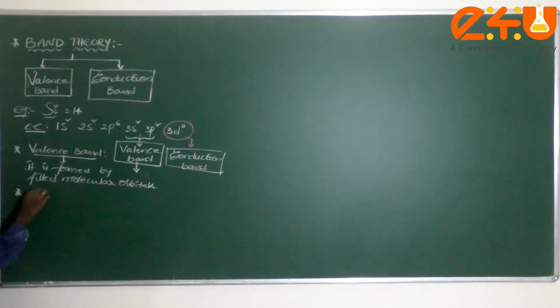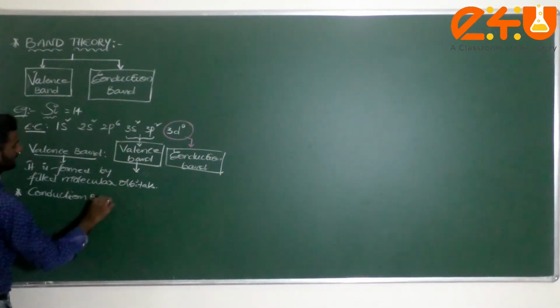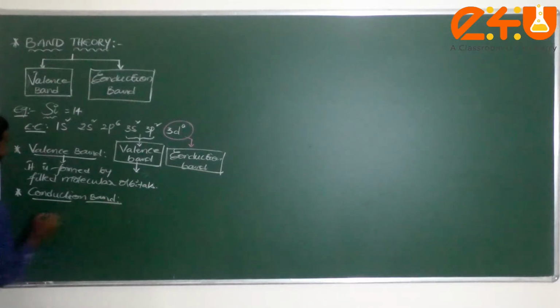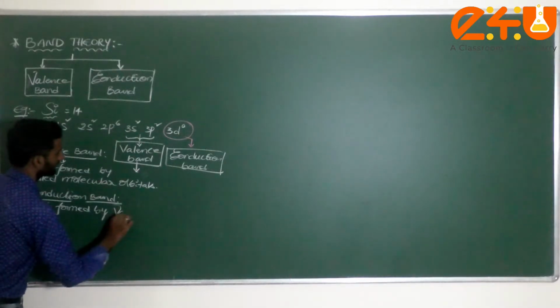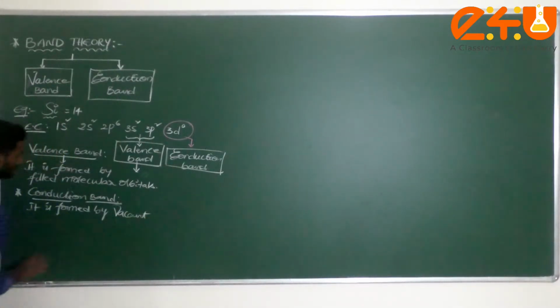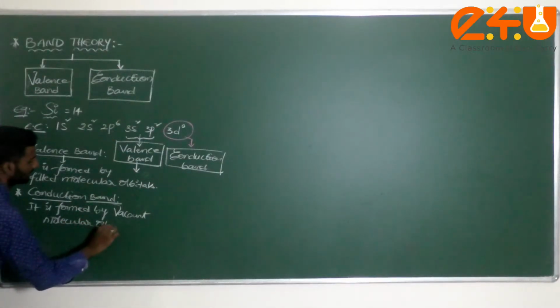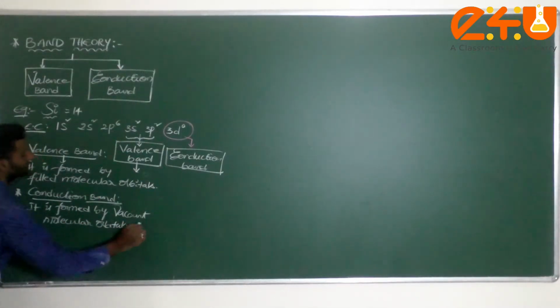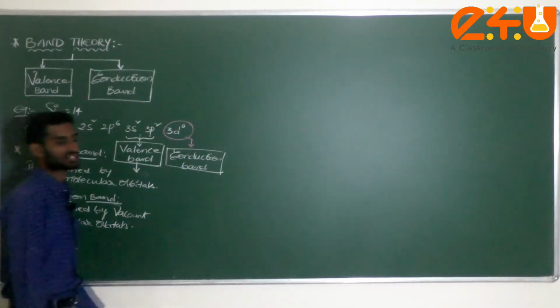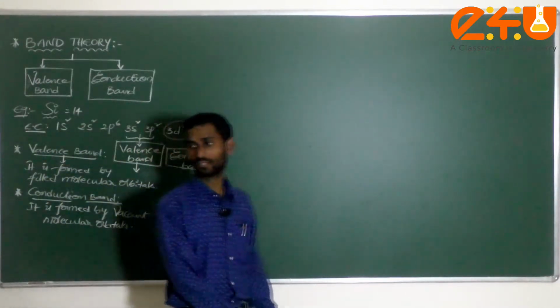Next, the conduction band. Generally, this conduction band is formed by vacant molecular orbitals. That is why it is called the conduction band.